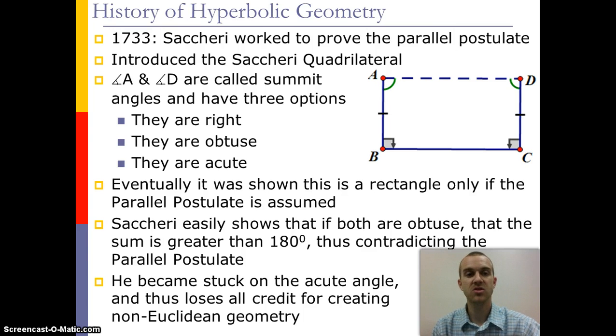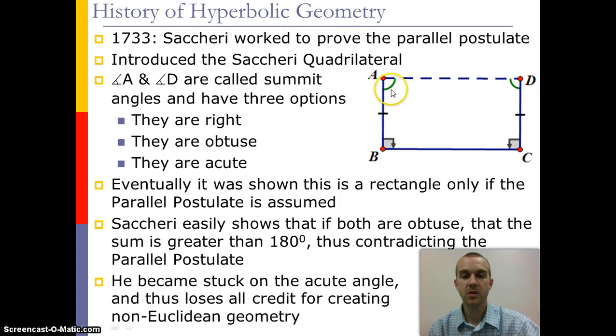didn't start to be discovered until the 1700s, when Saccheri worked with the idea of trying to prove the parallel postulate. He created the Saccheri quadrilateral, in which you look at angles A and D, and call them summit angles. And we recognize that they have to have one of 3 options. They're either right, obtuse, or acute. If it's right, we have a rectangle.